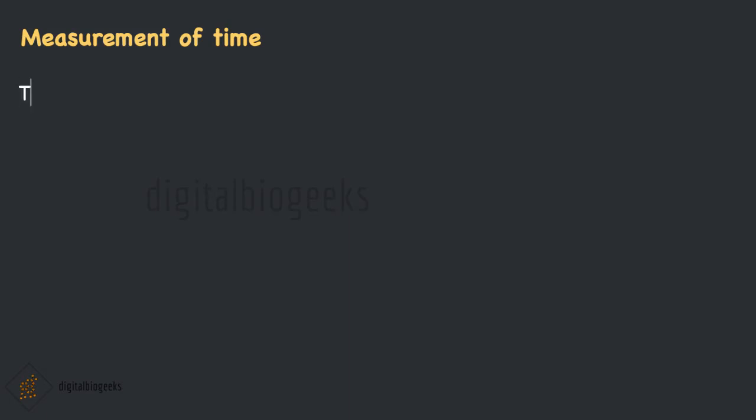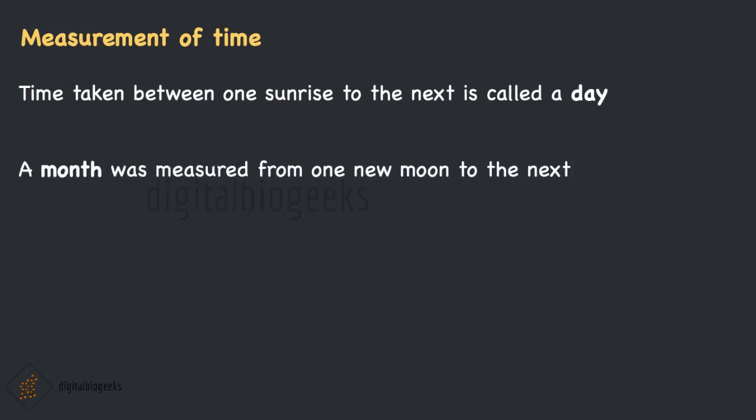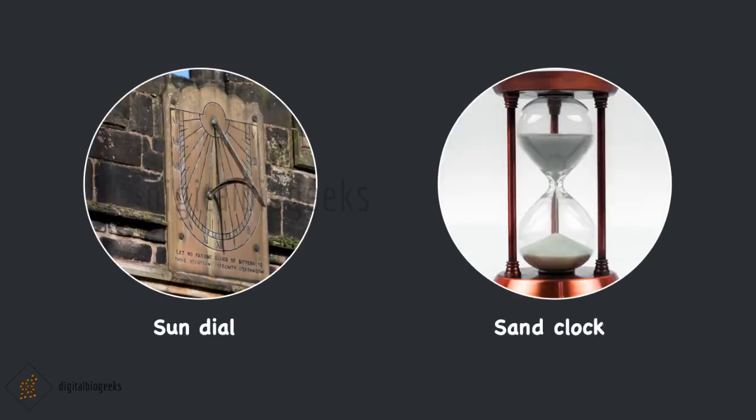For example, sun rises and sets every day. The time between one sunrise and the next is called a day. A month is measured from one new moon to the next. A year is the time taken by the earth to revolve around the sun. Before the invention of clocks, people used sundials, water clocks, and sand clocks to measure time.